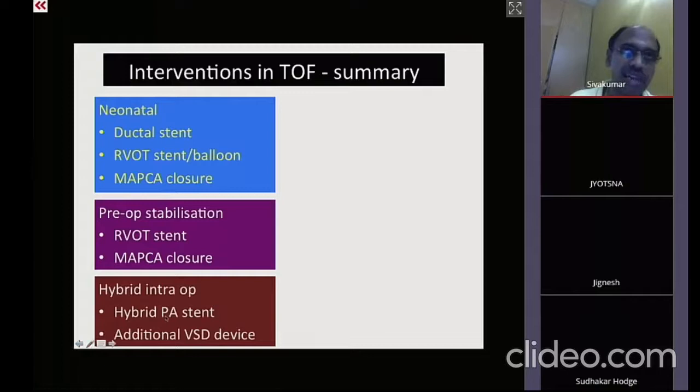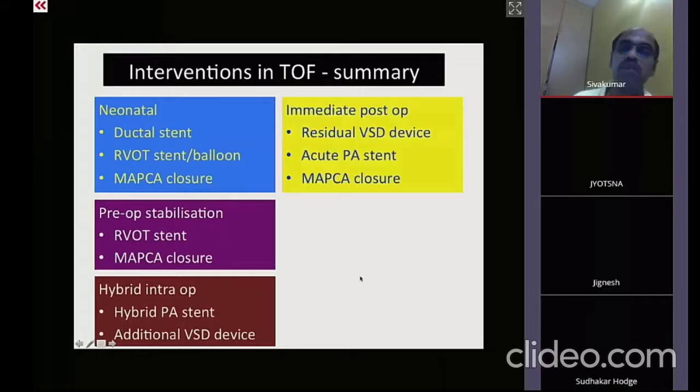There may be a tight LPA stenosis, which the surgeon cannot do a PA plasty for because the pulmonary artery is hardly 1 to 2 millimeters. You have to pass a guide wire through the main pulmonary artery into the LPA and put in a stent as a hybrid procedure. Or if there is an additional muscular VSD, you may have to do a hybrid VSD closure by perventricular puncture of the right ventricular free wall. Sometimes it will be immediate postoperative, wherein an acute residual VSD may have to be closed, an acute pulmonary artery narrowing may have to be stented, or a MAPCA may have to be closed. These are procedures. Sometimes this may be needed within the first 24 to 48 hours after the corrective surgery.